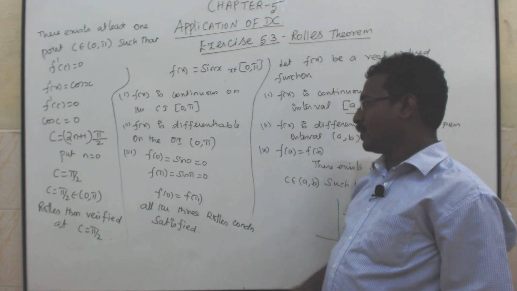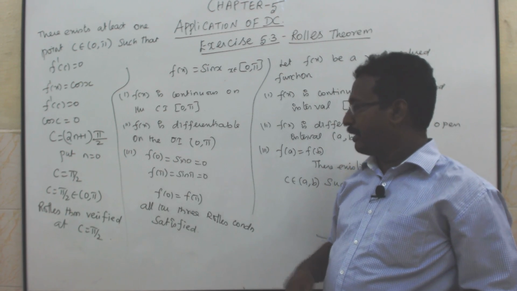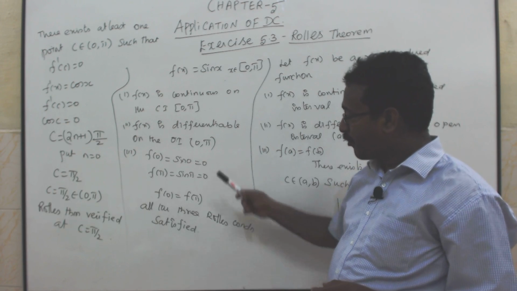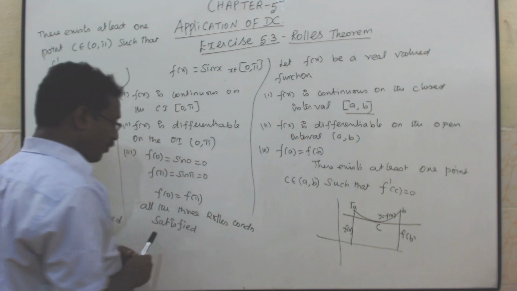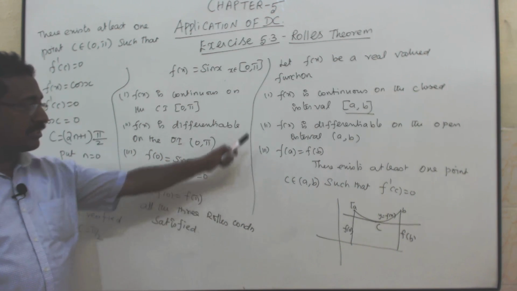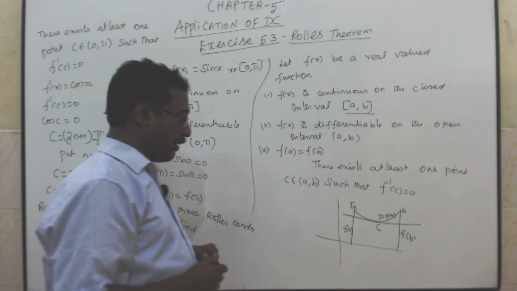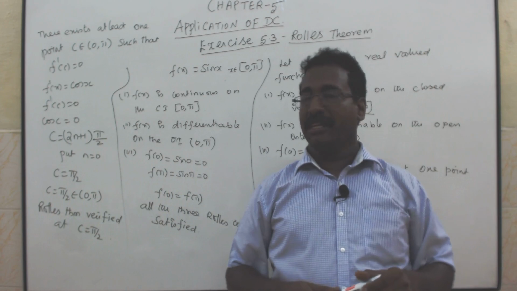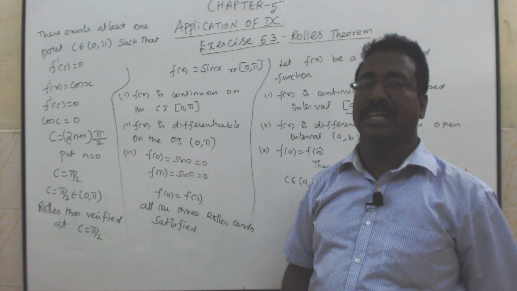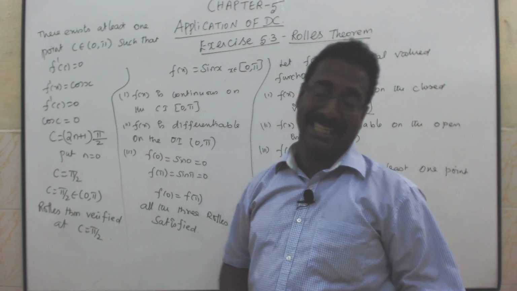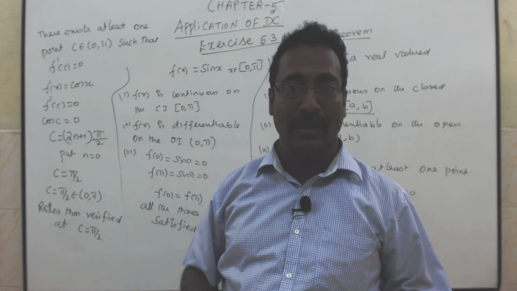F of 0 equal to sin 0 equal to 0. F of pi equal to sin pi equal to 0. Therefore, both the values are the same. F of 0 equal to f of pi. So all the three Rolle's conditions are satisfied. There exists at least one point c belongs to a comma b such that f dash of c is equal to 0. Now, the differentiation of sin x is cos x. F dash of c is equal to 0. Cos c equal to 0, c equal to 2n plus 1 pi by 2.